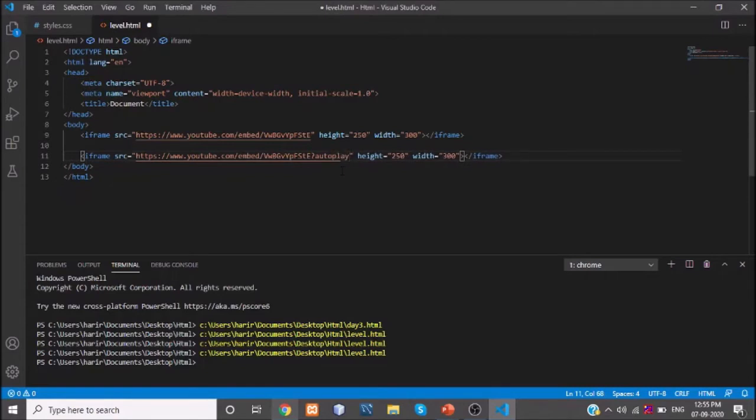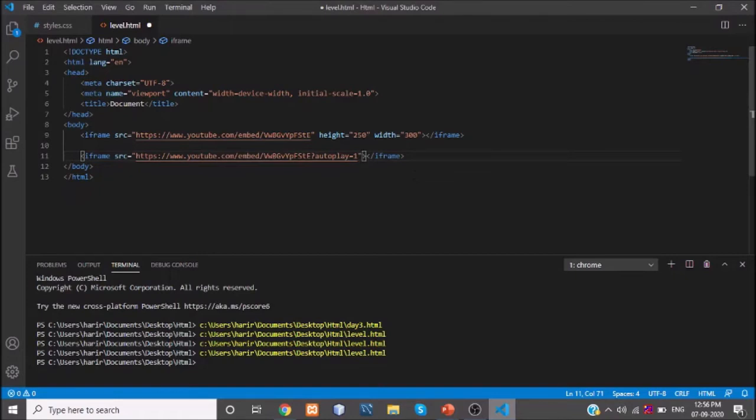Say the term autoplay equal to 1. Autoplay equal to 1, to play automatically.